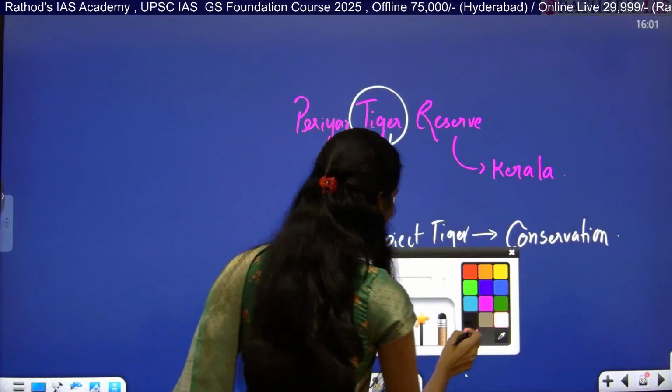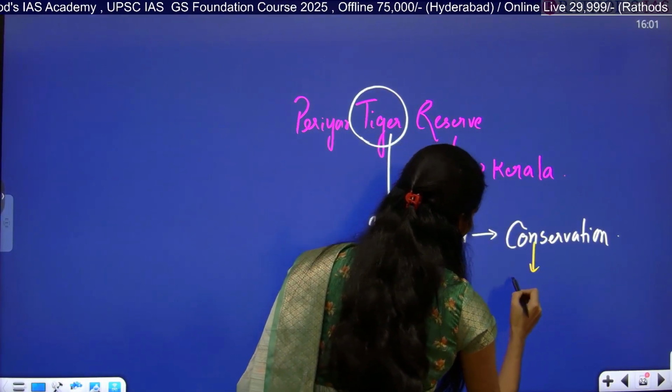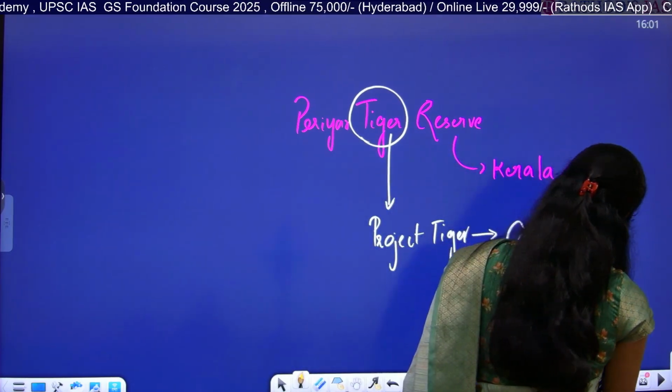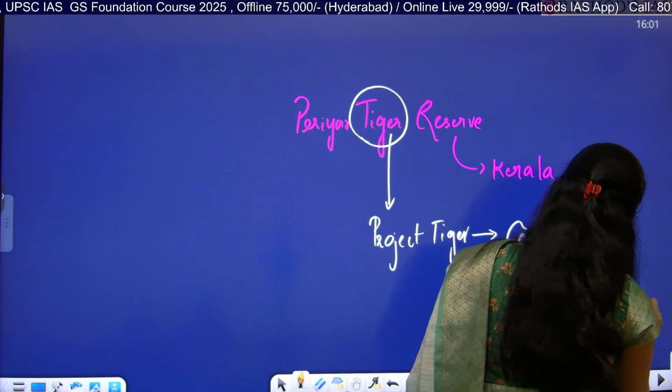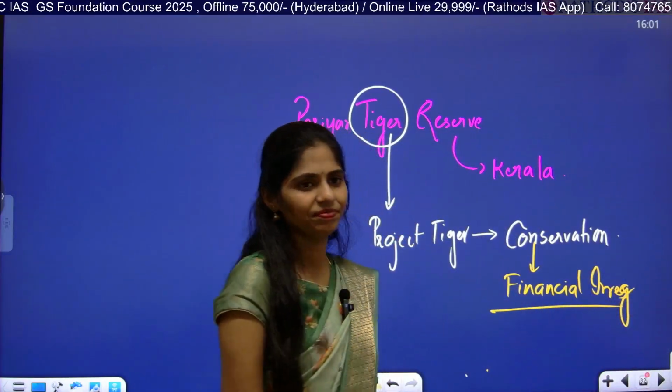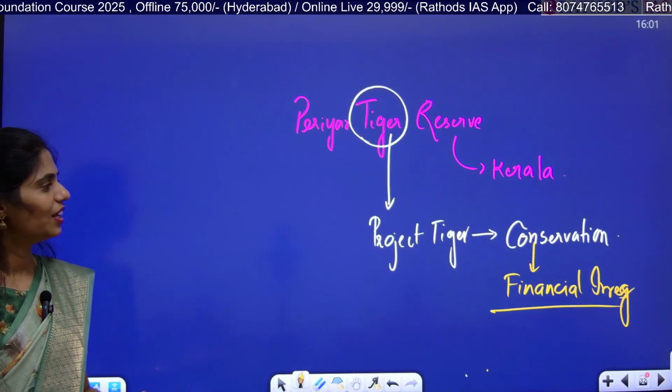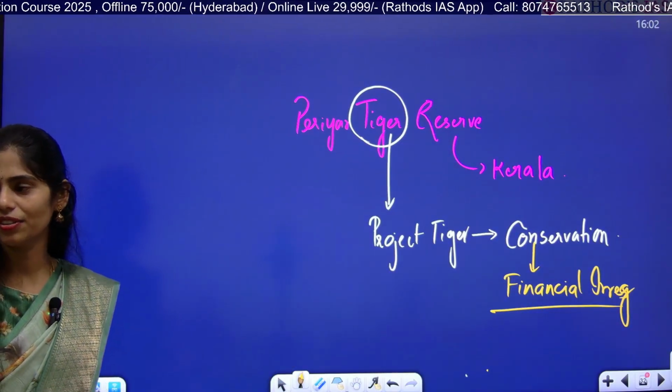Okay, now tell me what this article is saying about. Yes, now tell me. I gave you every hint. Now you have to at least guess what is happening here in the Tiger Reserve.